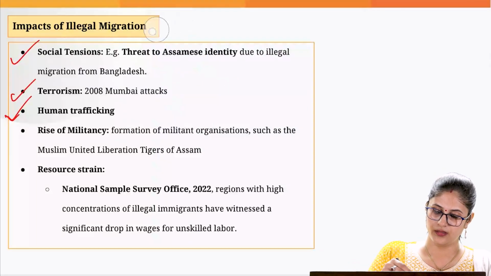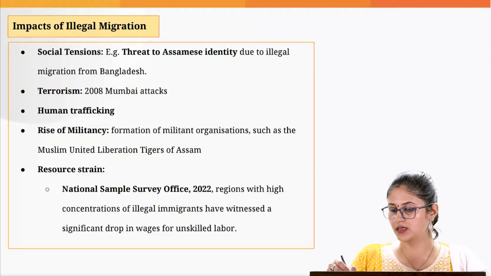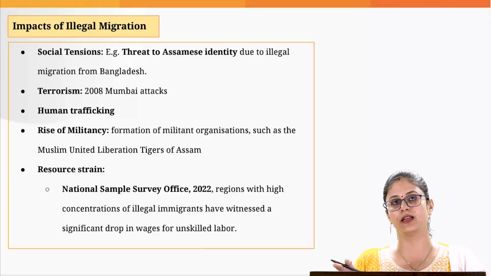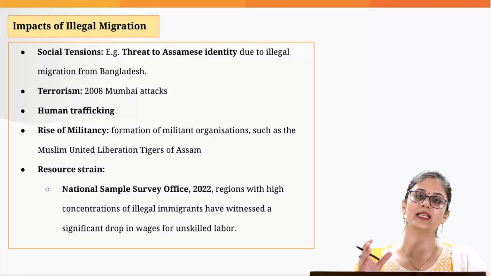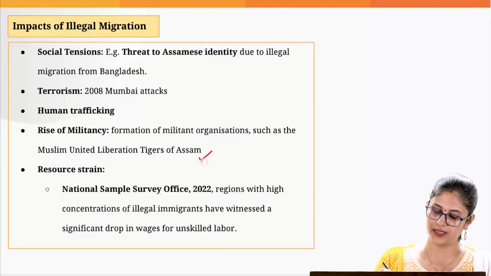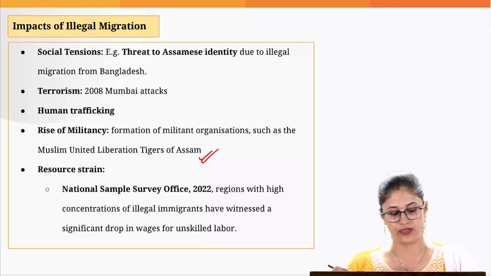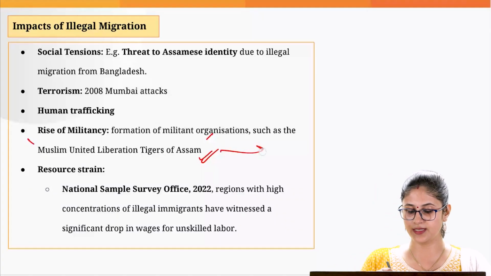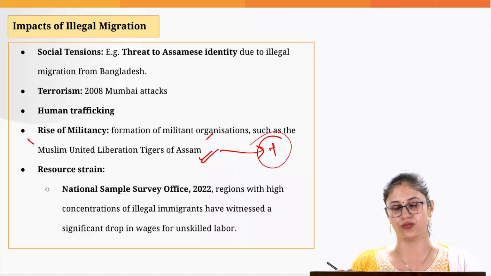Then, the Muslims in the state of Assam are facing a threat. Why? Because they are perceived to be illegal immigrants, and that has led to radicalization among the Muslims, and ultimately this has led to the formation of a militant organization, that is the Muslim United Liberation Tigers of Assam. So again, this is adding to internal security issues.